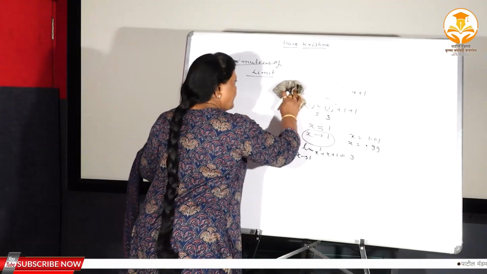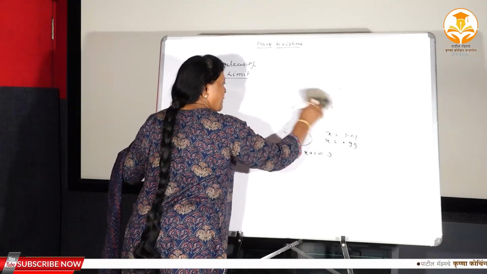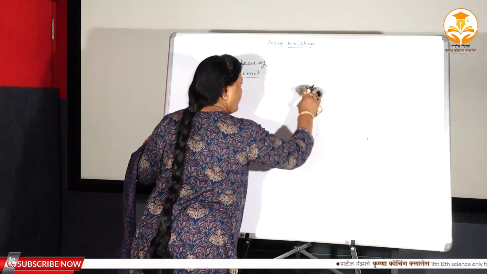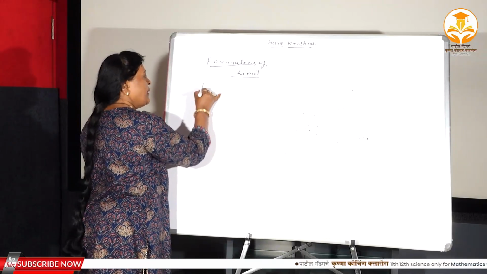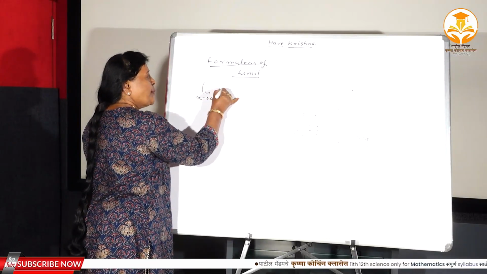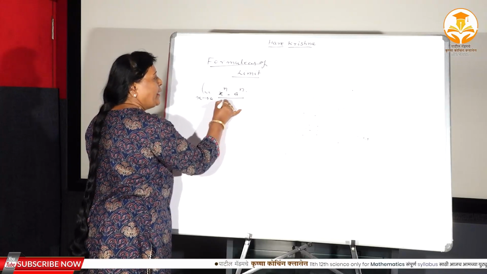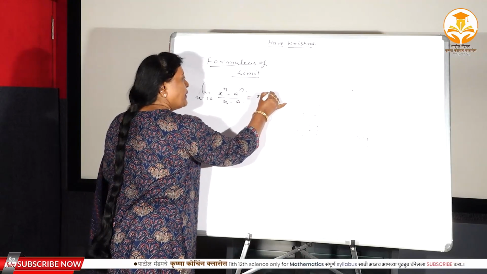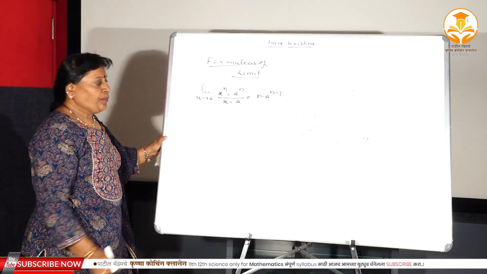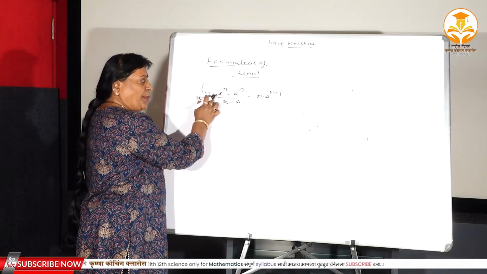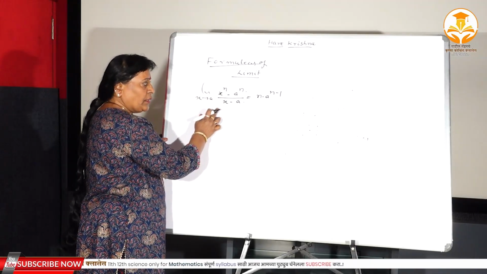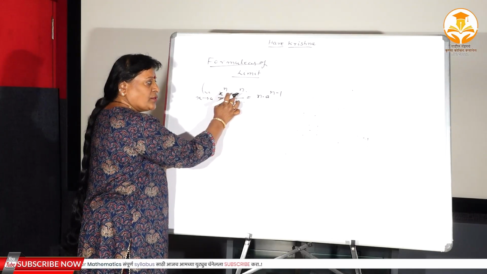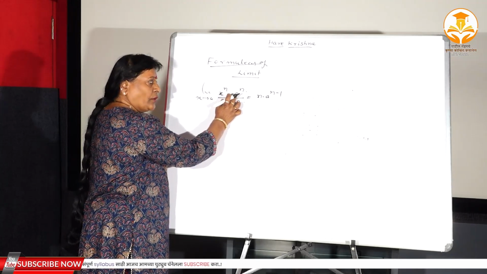Here there is one formula, see, the formula is limit x tends to a, x to the power n minus a to the power n divided by x minus a, which is equal to n into a to the power n minus 1. This is the algebraic formula. If x tends to a, x to the power n, a to the power n, here x is the function and a is the constant. This base is always greater than 0.